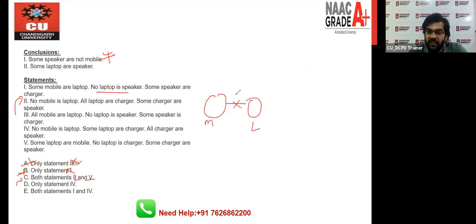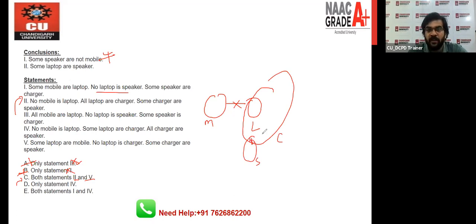All laptops are chargers. Definitely the complete periphery of the laptop will lie inside the charger. No laptop or charger means no laptop or charger. All laptops are chargers, right? Now some chargers are speakers, right? There is an intersection between charger and speaker, right?